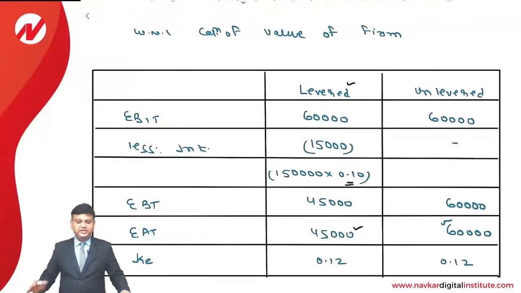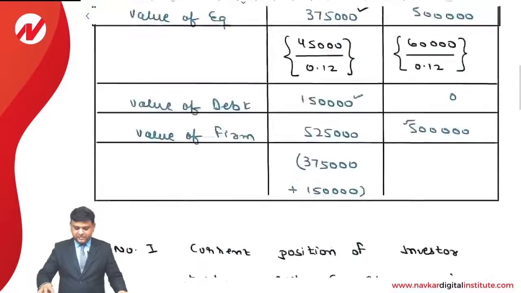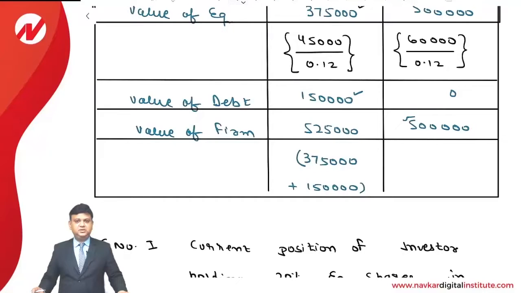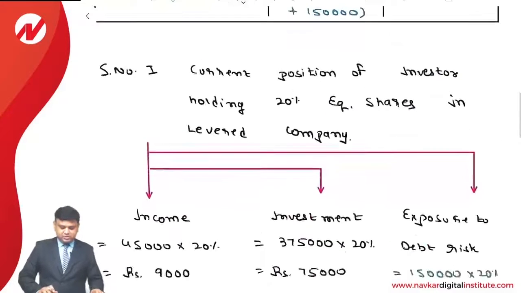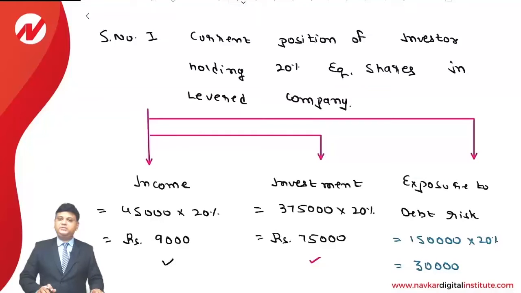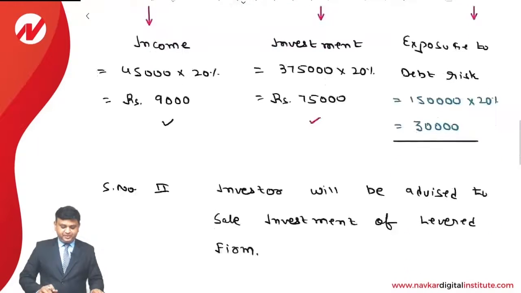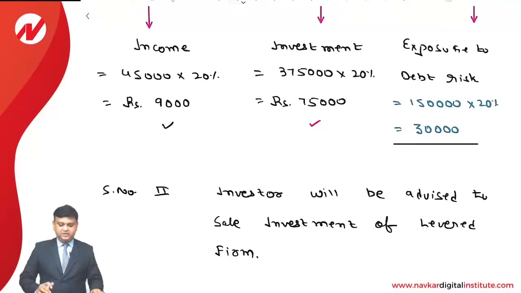So let us have the revision of the entire answer. In this question, the question is expressly providing that you are required to make the calculation of arbitrage. First of all, we have made the calculation of the value of both the firms. We understand logically that the investor of the overvalued firm will switch over to the undervalued firm for the purpose of arbitrage. First of all, we have identified the current position of the investor holding 20% equity shares in the overvalued firm, that is the levered firm in this example. What is his current income, investment, and importantly, what is the exposure to debt risk? This is something which I feel is important.